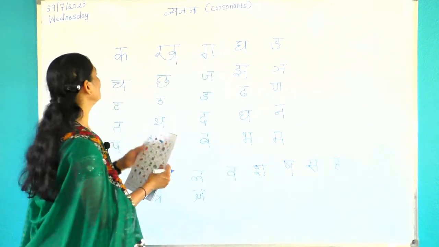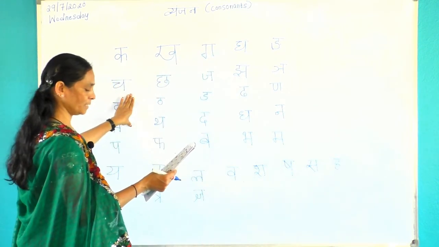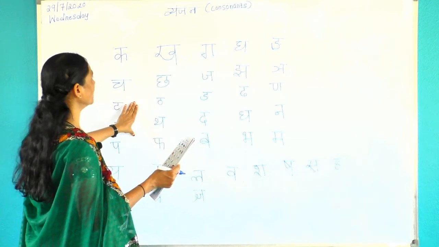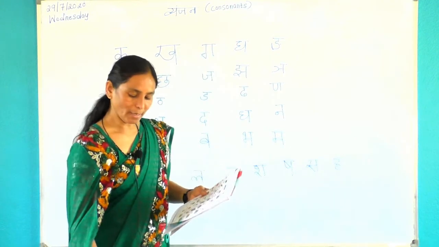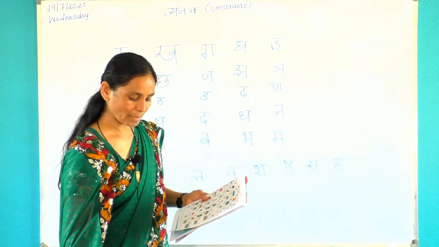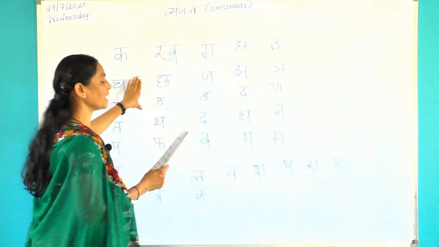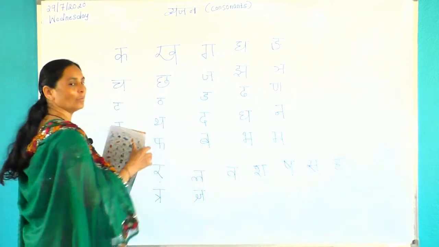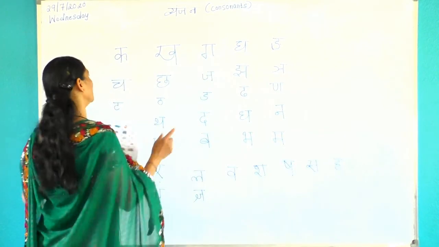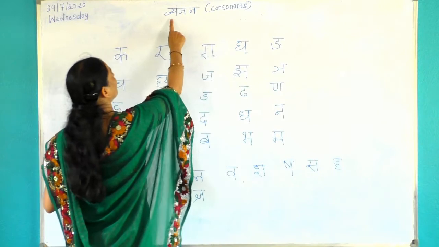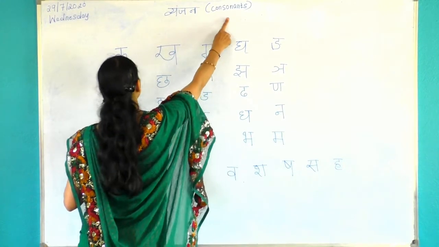See here, these are consonants. What are these? Consonants. See here, let us revise now. These only we are revising. Let us start now revising. Come on, repeat after me. These are Vyanjan means consonants.